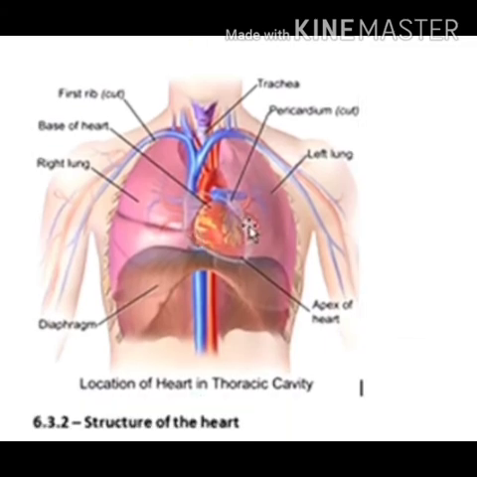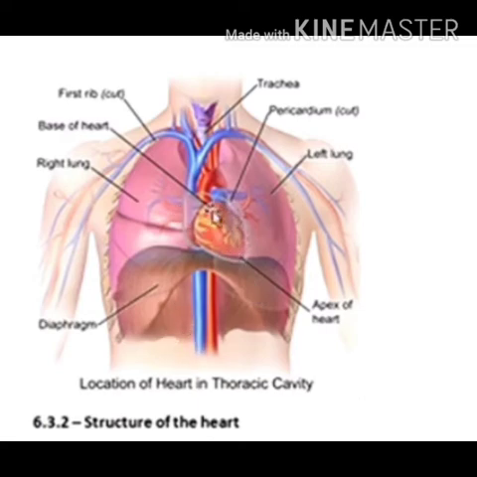Moreover, the heart is covered by a two layered sac. Your heart is covered with two membranes, and these membranes are collectively called the pericardium. Now the inner one is called the visceral layer of pericardium and the outer one is called the parietal layer of pericardium. In between these two layers, a space is there. That space is called the pericardial cavity, which is filled with a fluid called pericardial fluid.